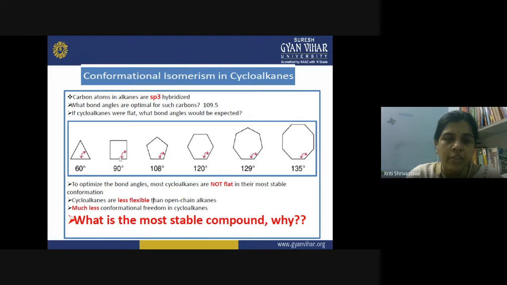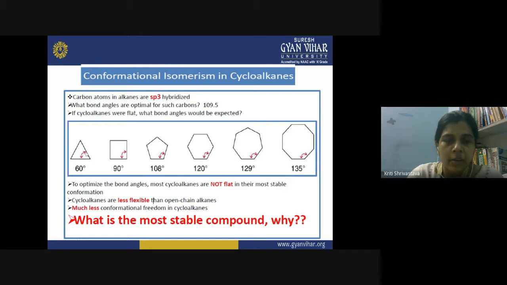Then come to cyclobutane, it becomes 90 degrees, again a value far away from 109.5. Then in cyclopentane, it should be 108 degrees. Cyclohexane 120 degrees. Cycloheptane 129 degrees. Cyclooctane 135 degrees. So you see, to optimize the bond angles, most cycloalkanes are not flat in their stable conformation. Just as we represent them on paper as flat molecules, in actual practice these cycloalkanes are never planar molecules.